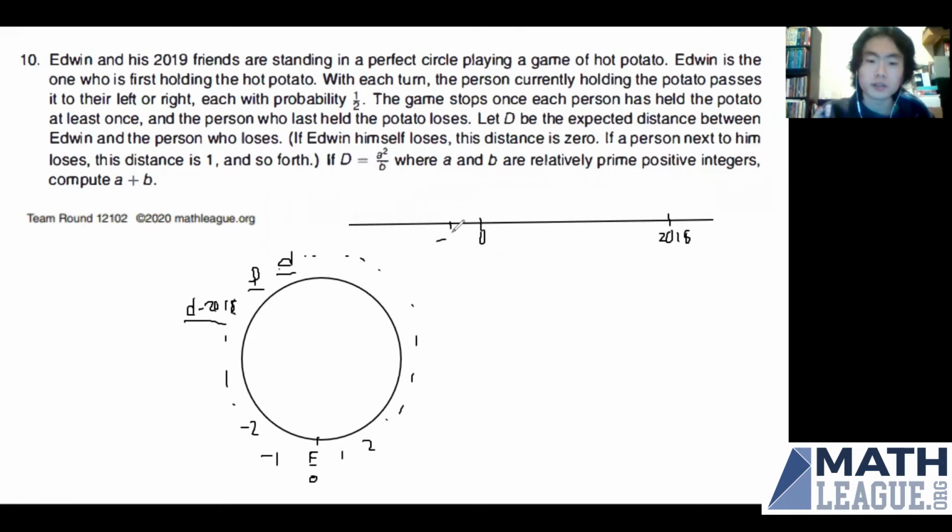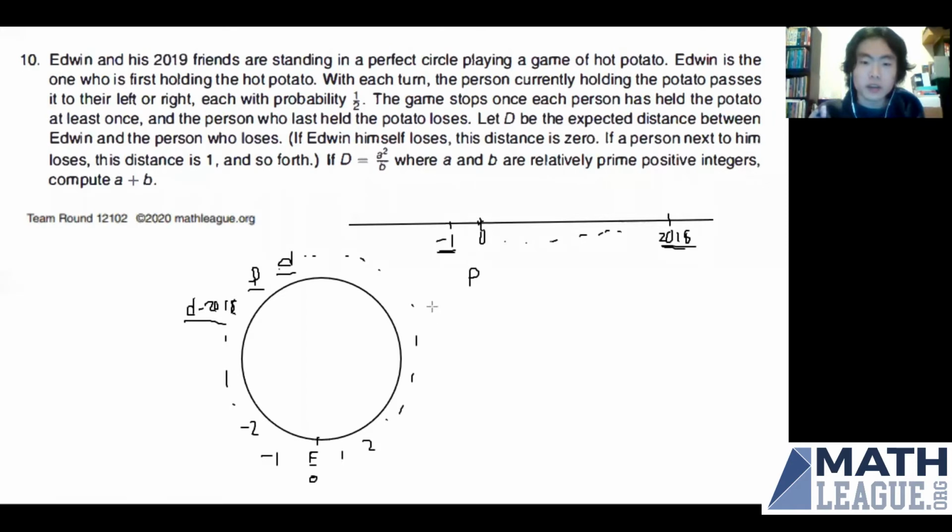And to the left of 0, we're going to have -1 and all the numbers in between. So we're going to let P be the probability that the marker will get to 2018 before it gets to -1. And we know that after an infinite number of turns, it's going to hit either of these two at some point. And we're going to note that P is a constant since it's defined in this constant scenario.